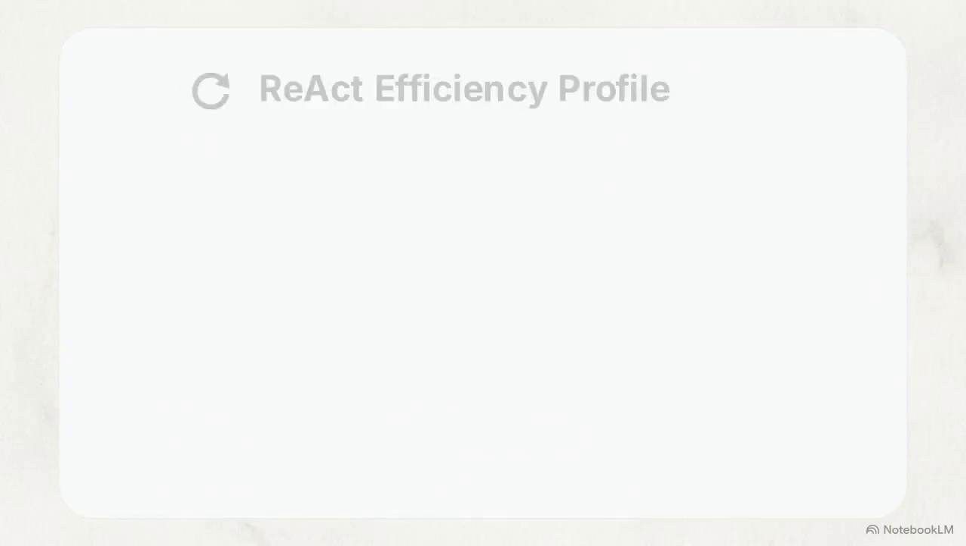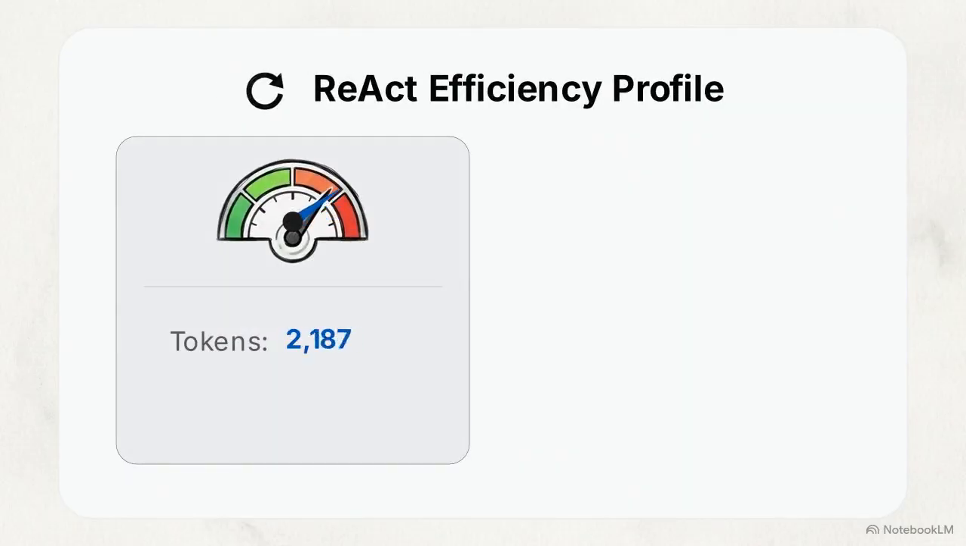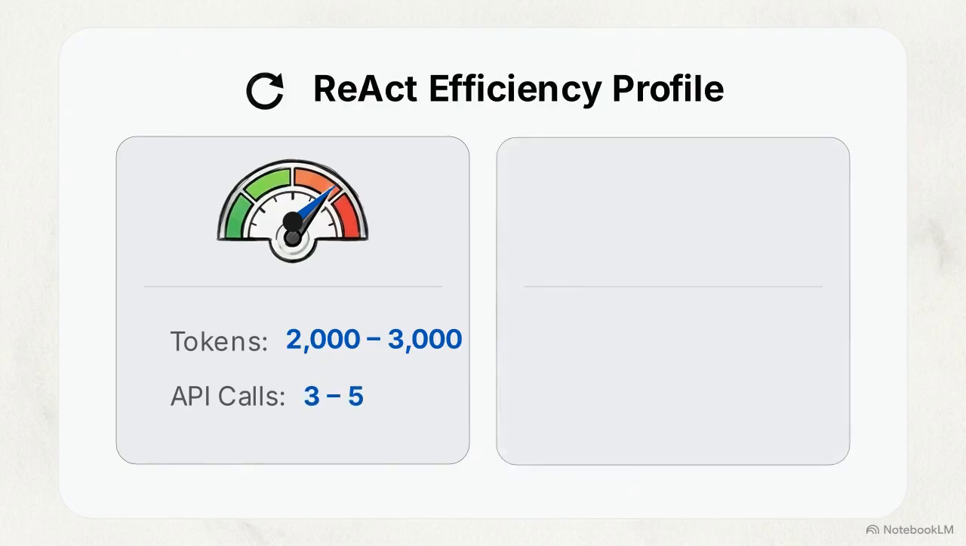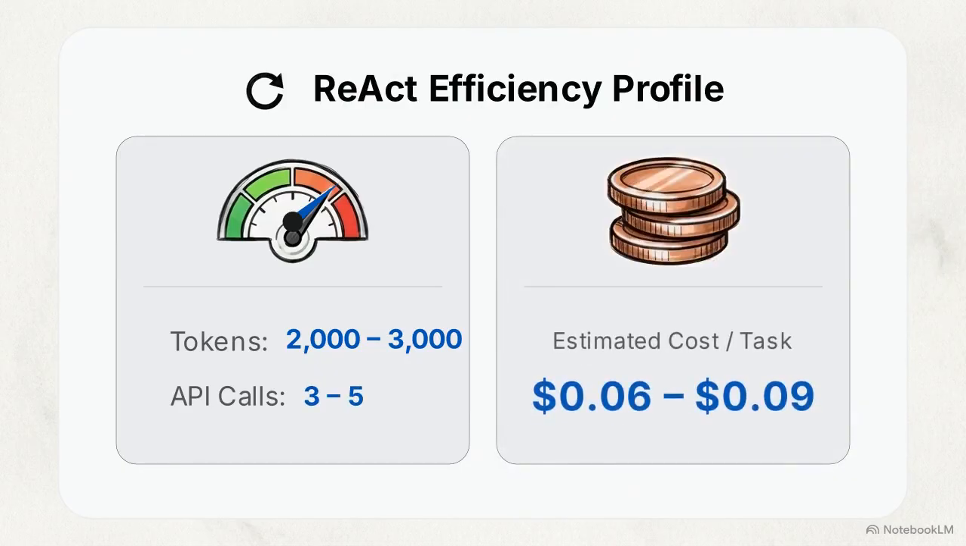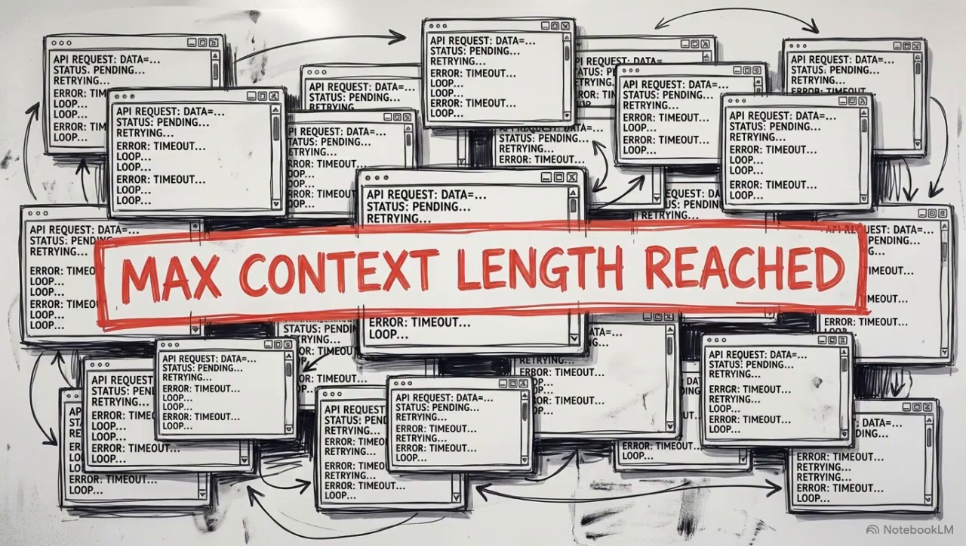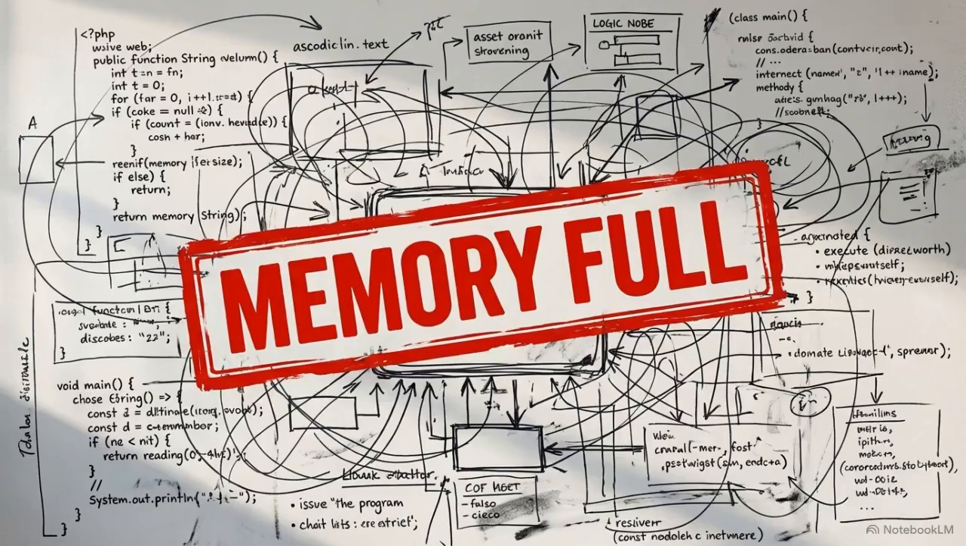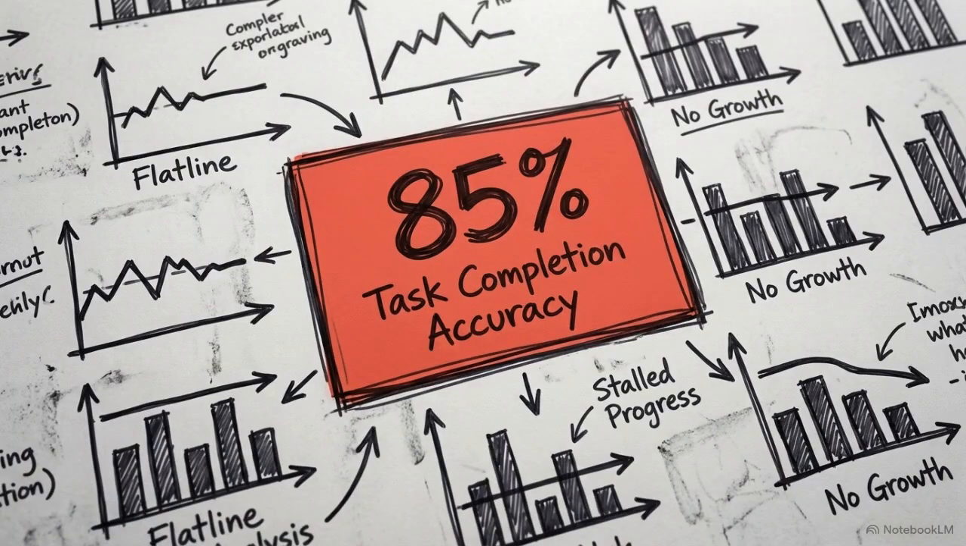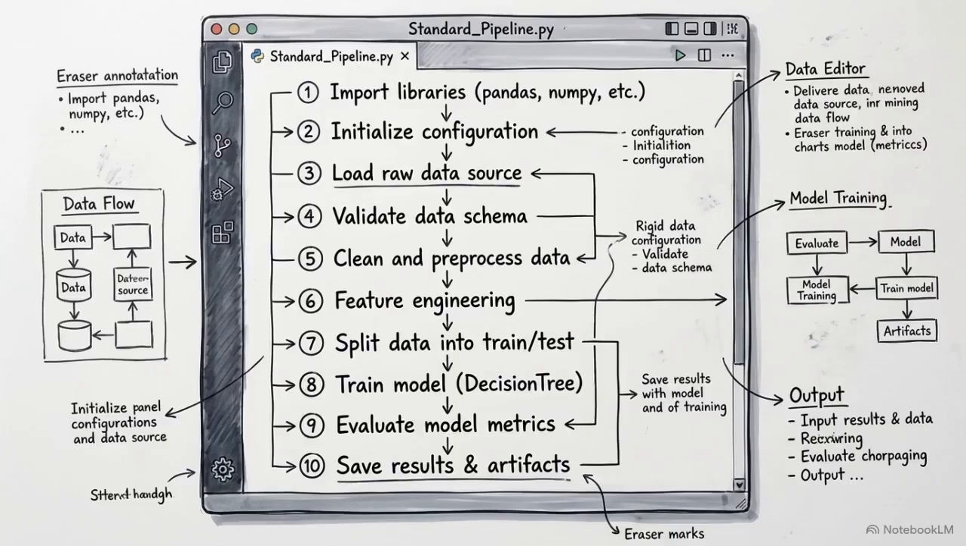For straightforward tasks, this is highly efficient. A basic ReAct loop requires roughly 2,000 to 3,000 tokens and 3 to 5 API calls to complete an objective, keeping your cost down to about 6 to 9 cents per task. But scale this up to a heavy multi-step data analysis, and the ReAct loop starts to buckle and fail. The context window fills up with past observations, the agent loses track of the original objective, and task completion accuracy drops to roughly 85%.